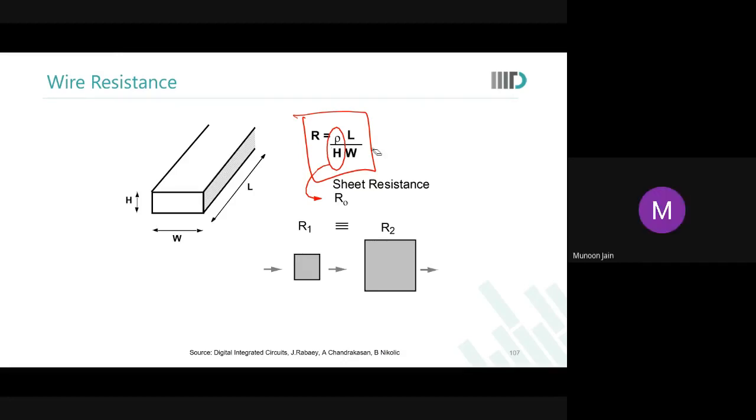So what we are saying is that because in any given technology, for any given metal layer, this height is fixed, we say that let us define rho by H as sheet resistance. So we define rho by H as sheet resistance. And then R is equal to R naught into L by W. And what is L by W?